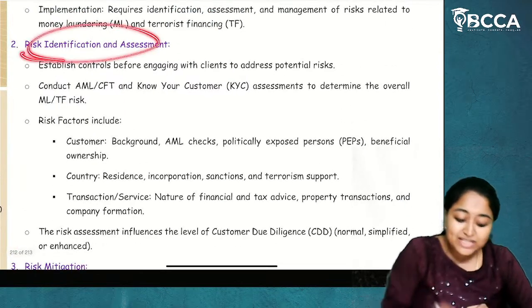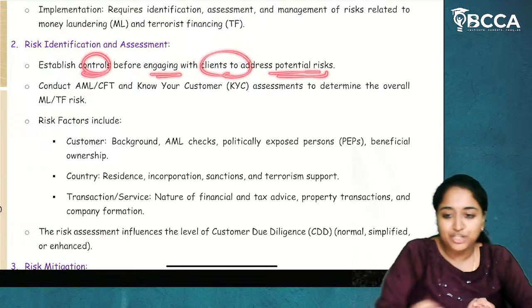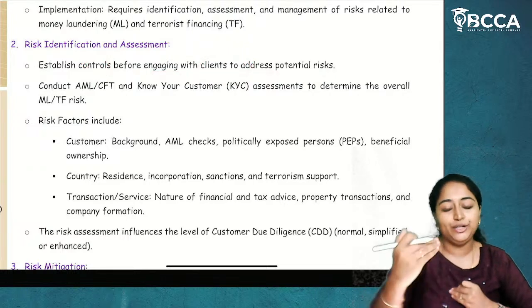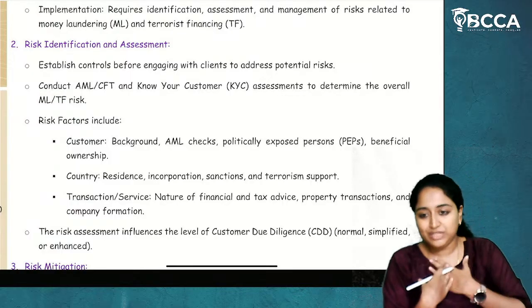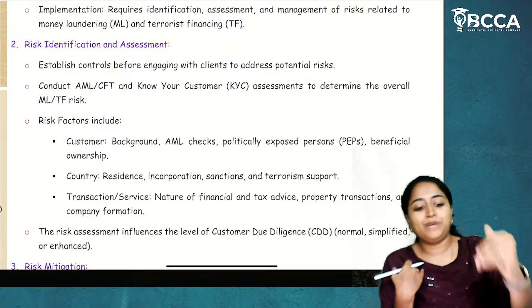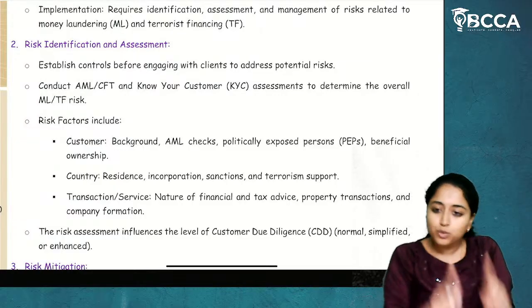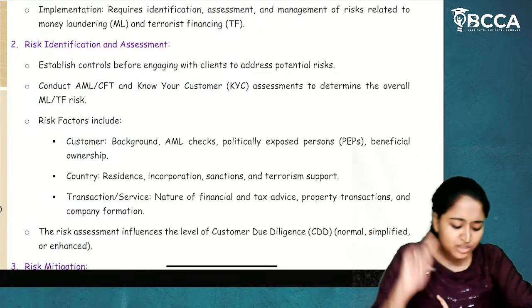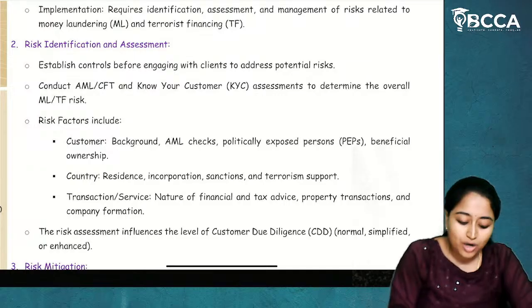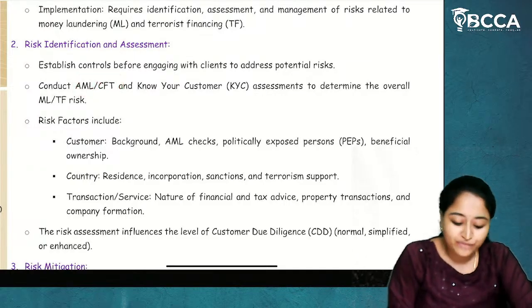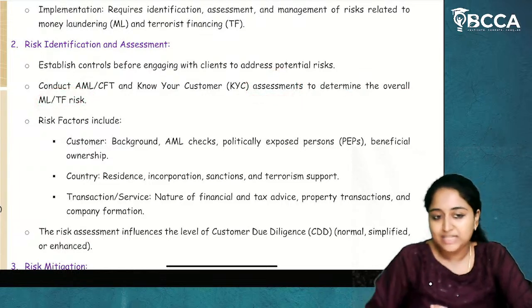Next, how will the risk identification and assessment be done? First, establish controls before engaging with the clients to address the potential risk. When you are entering into a transaction, you will build some policies and procedures, security controls within you. For example, if I am going to buy a plot, I need all the documents from start to end. After verifying the documents only, I'll sign for the real estate. So you have to build some controls within you. Conduct AML or CFT measures, which are anti-money laundering and counter financing of terrorism, and know your customer assessment to determine the overall money laundering or terrorism financing risk.